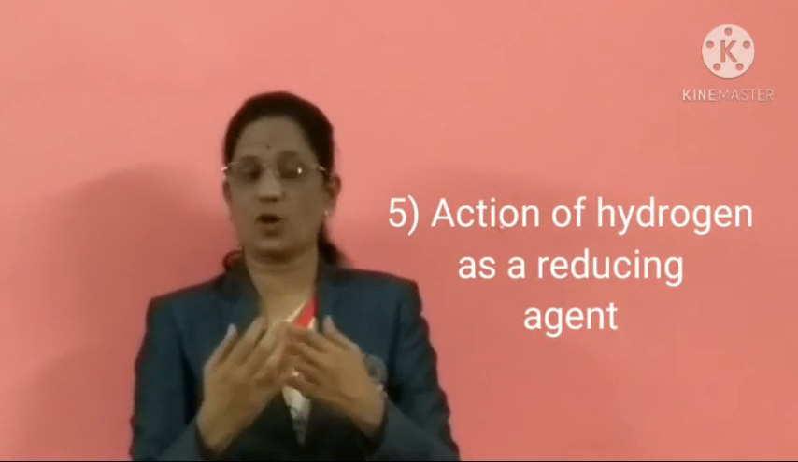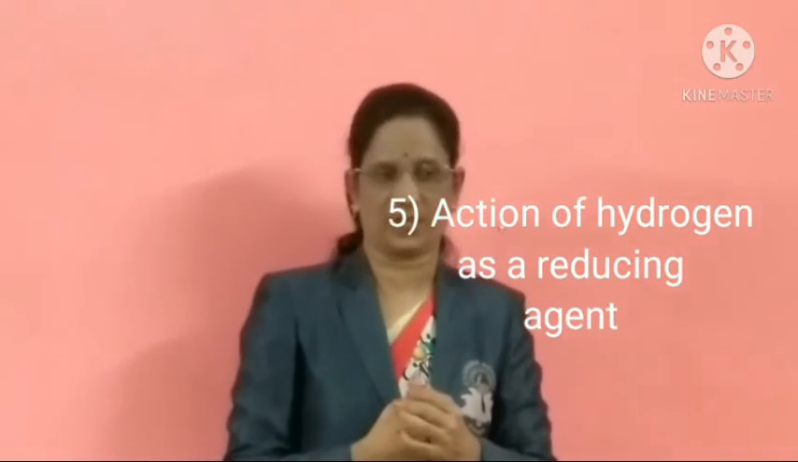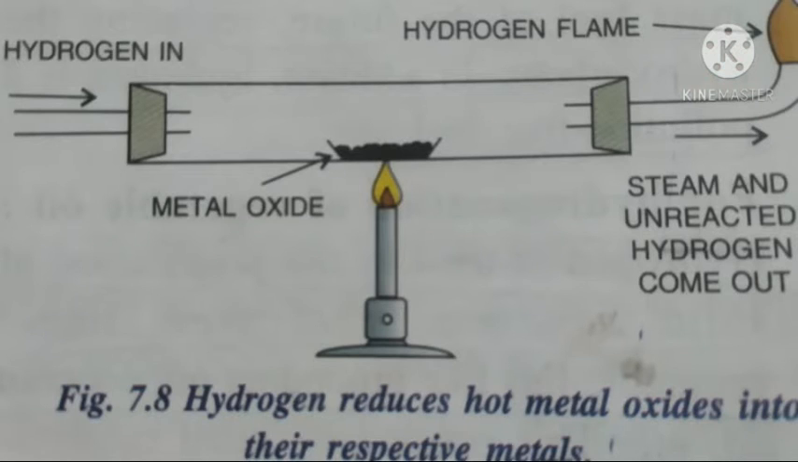The fifth chemical property is action of hydrogen as a reducing agent. How? Hydrogen acts as a good reducing agent when hydrogen gas is passed over hot metallic oxides of copper, lead and iron. It removes oxygen from them and thus reduces them to their corresponding metals. So students, here we completed the chemical properties of hydrogen gas with the help of examples.